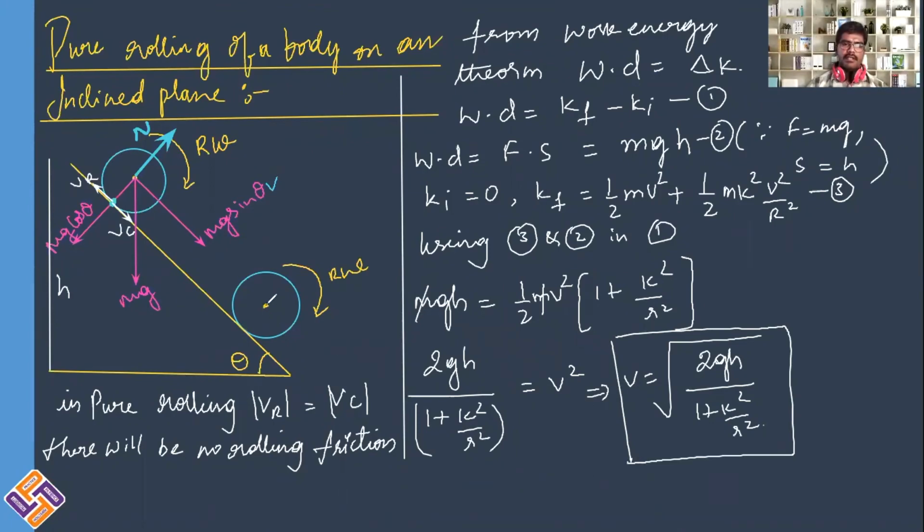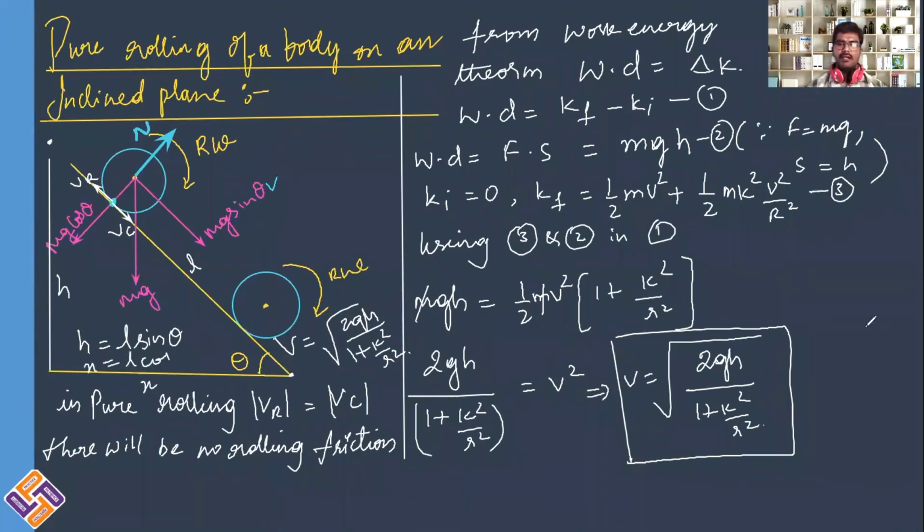So finally, when the rolling body comes here, the velocity v with which it comes here is under root 2gh divided by 1 plus k square divided by r square. Now one more equation you can write here. See, this is the length of the inclined plane starting from this position to this position. You can write it as L. If L is the length of the inclined plane, you can write from this h is equal to L sine theta, and this length x can be written as L cos theta.